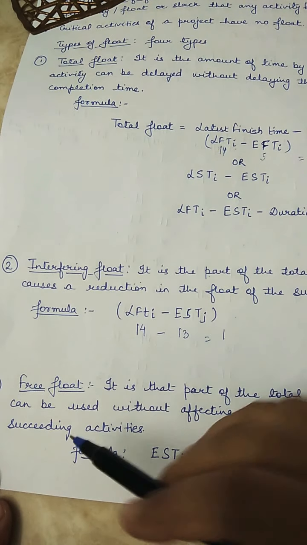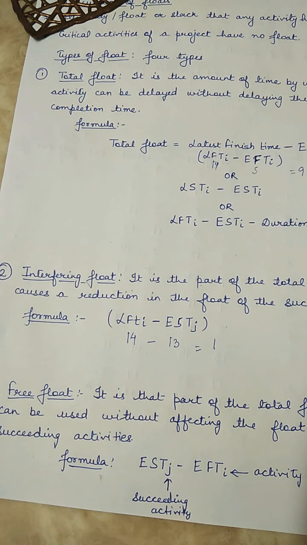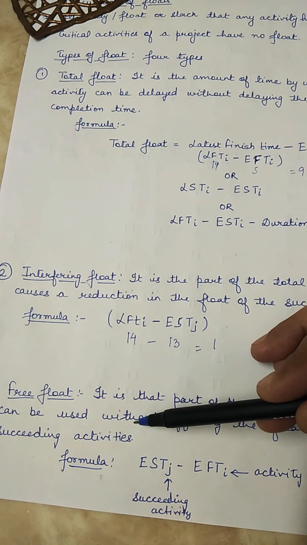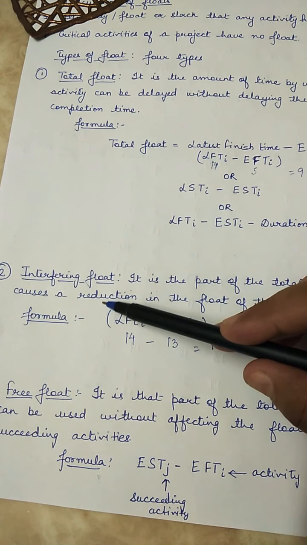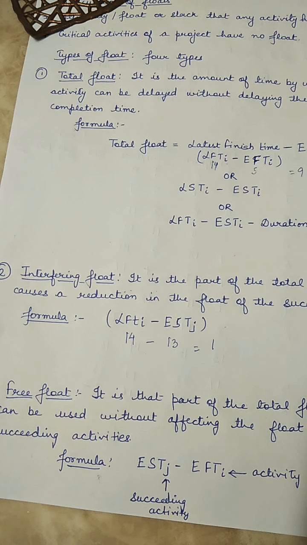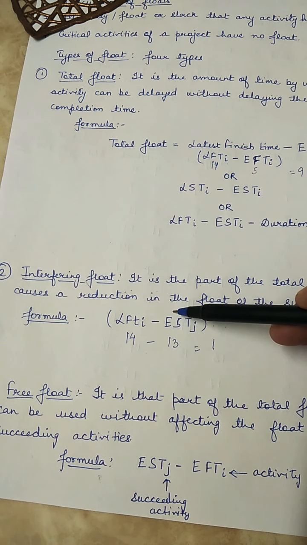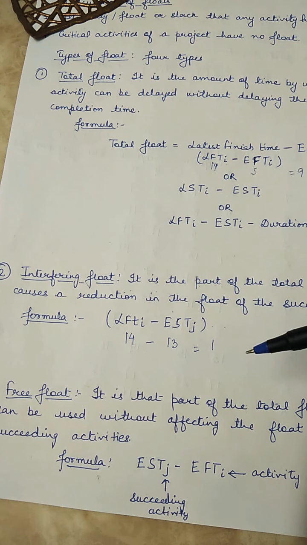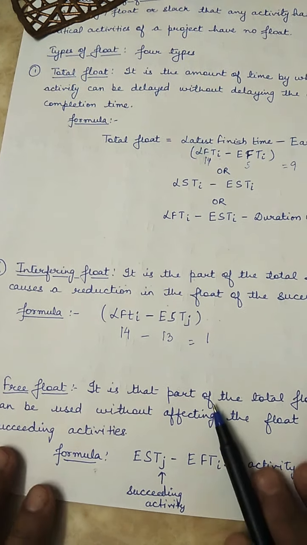Third type of float is free float. Free float is that part of the total float which can be used without affecting the float of succeeding activities. यानी इस वाली float से opposite. इन दोनों को अगर हम add कर दें तो that will result in total float. So एक तो सिंपल फॉर्मूला यही है, 9 माइनस 1 कर दें तो हमारा फ्री फ्लोट आ जाएगा 8, because free float plus interfering float is equal to total float. So 8 plus 1 will be equal to 9. Otherwise we can use this formula also.